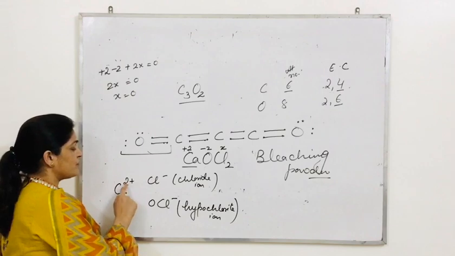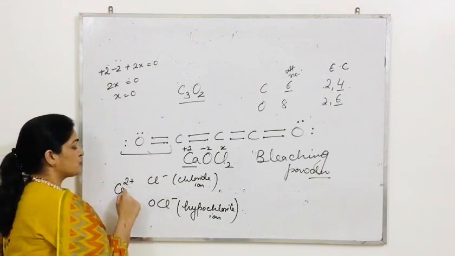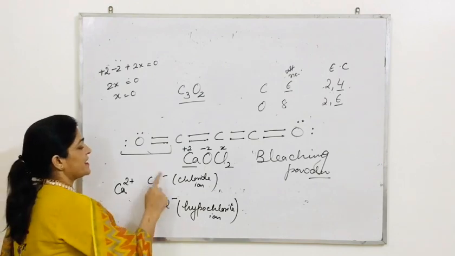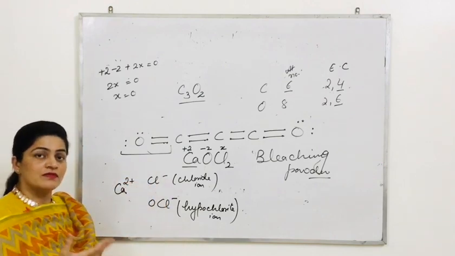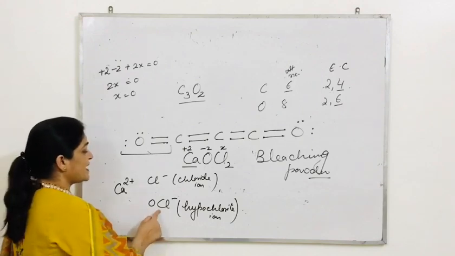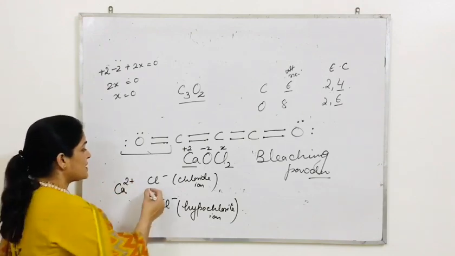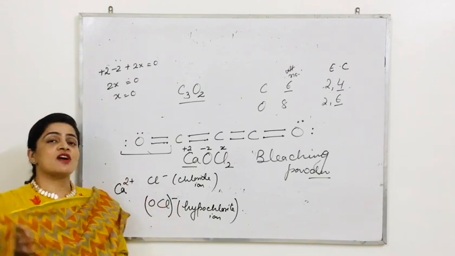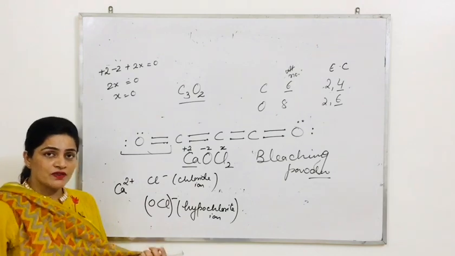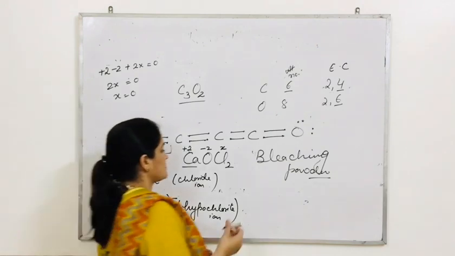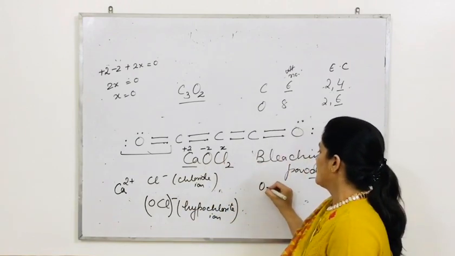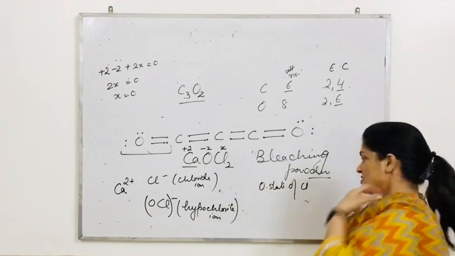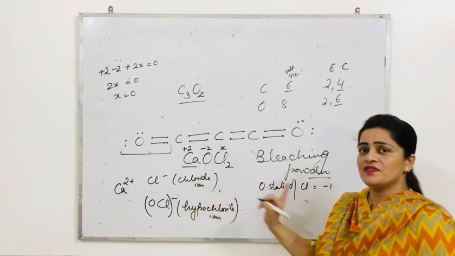If we have a cation with 2 positive charge, in order to neutralize this 2 positive charge, we should have 2 negative charges. 1 negative charge we have on Cl, that is why it's chloride ion, and the other negative charge we have on hypochlorite. This can be written within bracket. This negative charge on OCl altogether we have. So now I am looking for the oxidation state of chlorine in this. In the first case, it is -1, clearly visible.